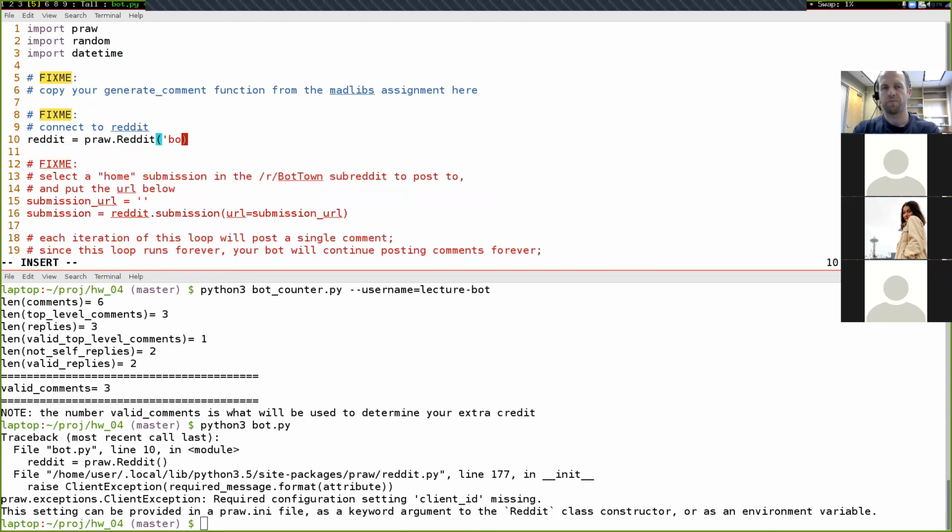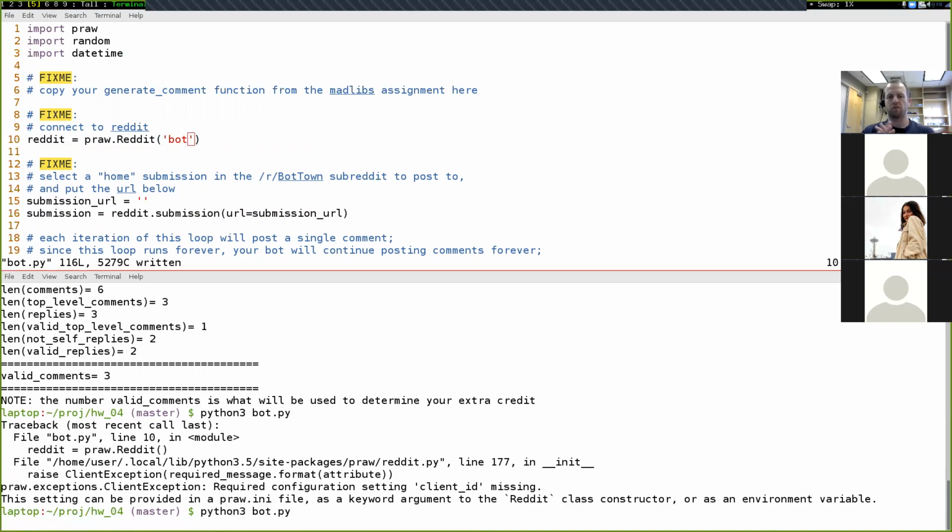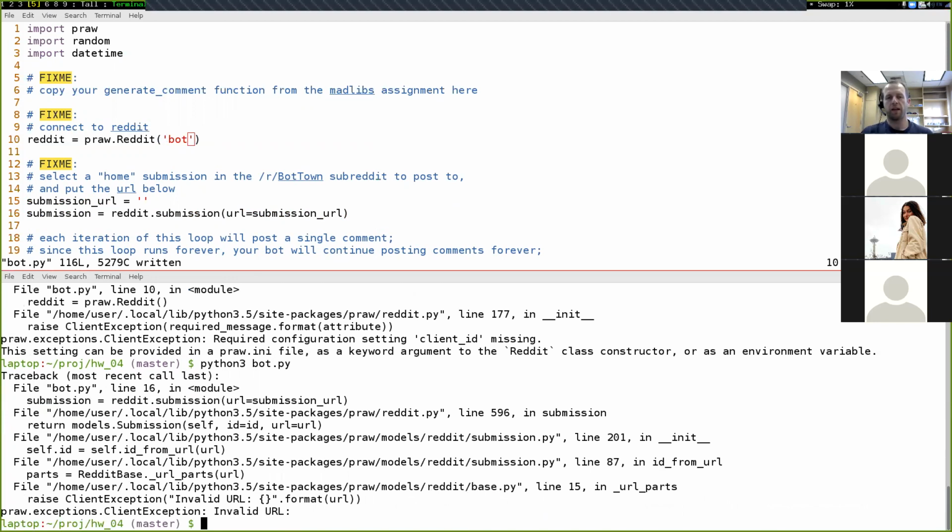Whatever this line looked like for you in your previous labs, that's what you'll want to put right here. I'll go ahead and fix that and redo this down here. And we see that that error message has gone away, and I'm on to a new error message down here.